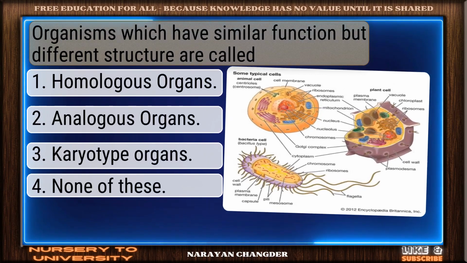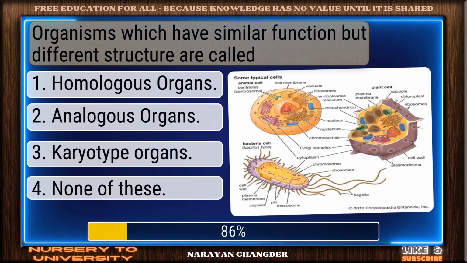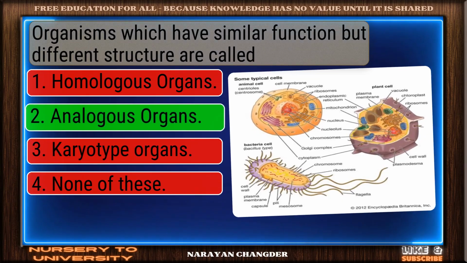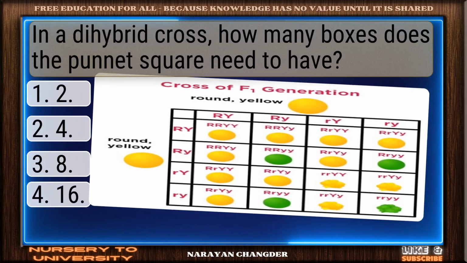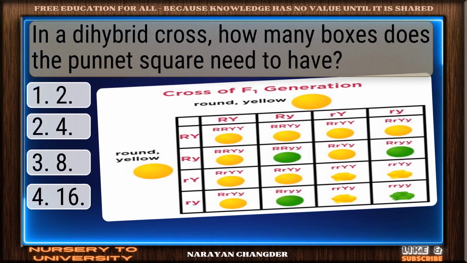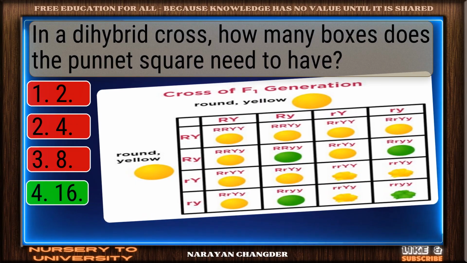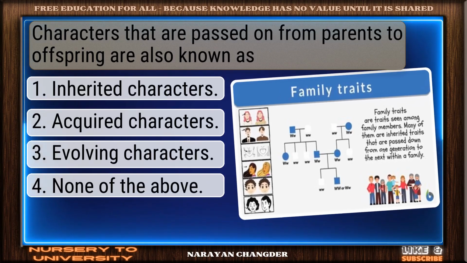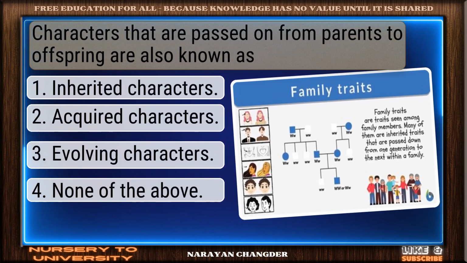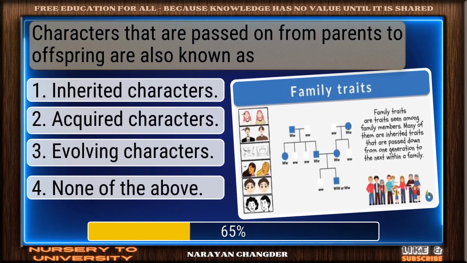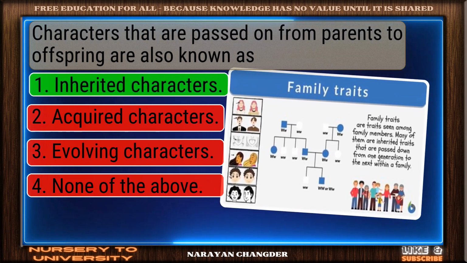Organisms which have similar function but different structure are called. Great job. Analogous organs is accurate. In a dihybrid cross, how many boxes does the Punnett square need to have? Right again. 16 is valid. Characters that are passed on from parents to offspring are also known as. Excellent. Inherited characters is well reasoned.